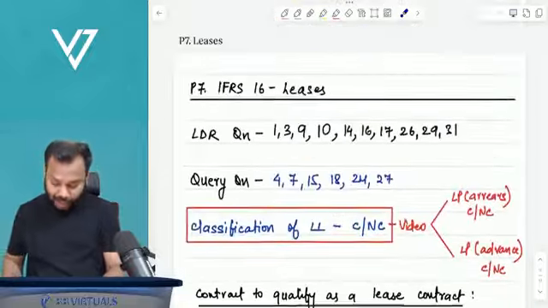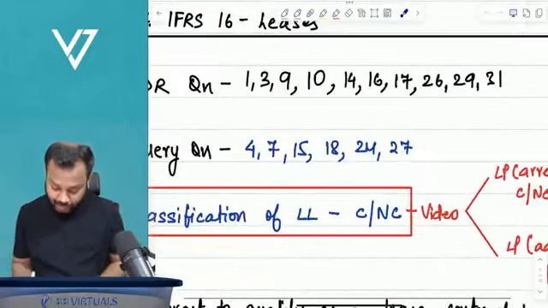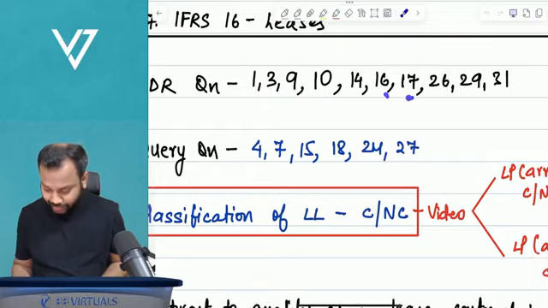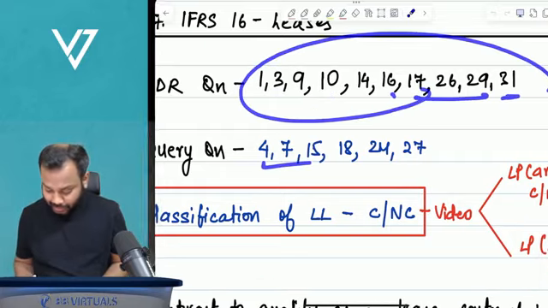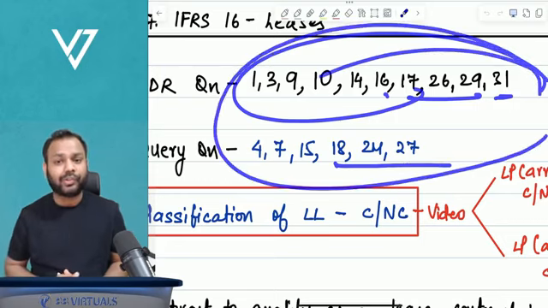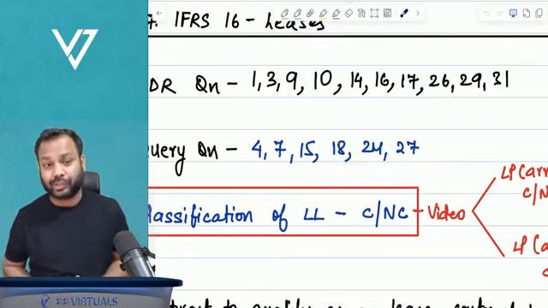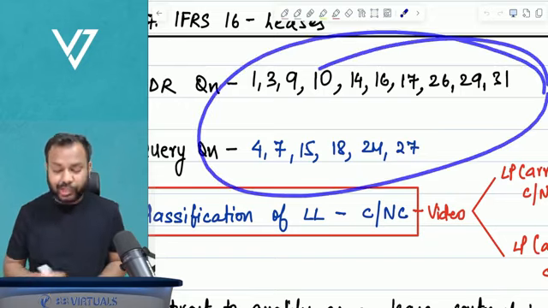Out of which, how many questions am I discussing in the class? 1, 2, 3, 4, 5, 6, 7, 8, 9, 10 and 3, 3, 6. Out of 31 questions, I am discussing 16 questions, which are the important ones.